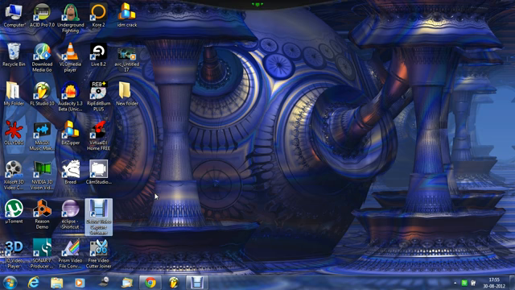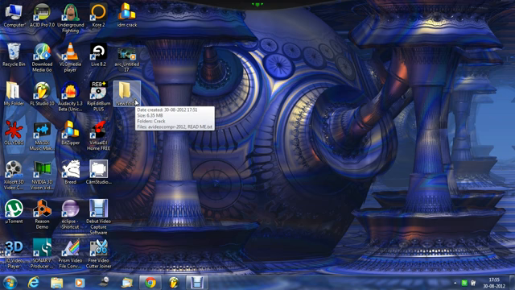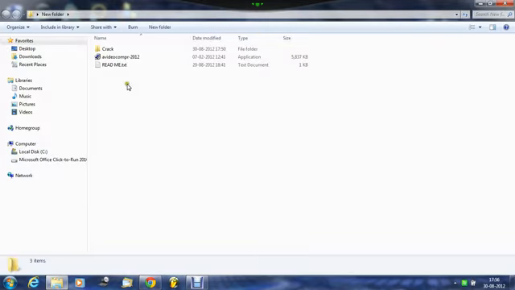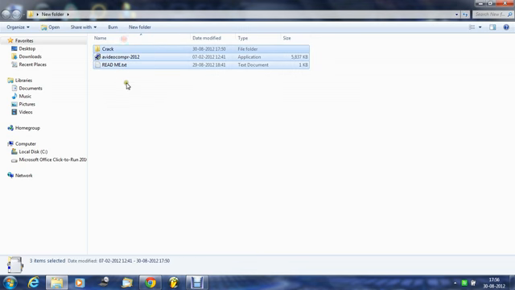All you need to do first is download the link provided below this YouTube video. After downloading you will find a zip file, and you have to extract it with any extractor like WinZipper, BitZipper, or any software you have. After extracting you will find these three files: one is crack, one is Video Compressor 2012, and one is a readme text.